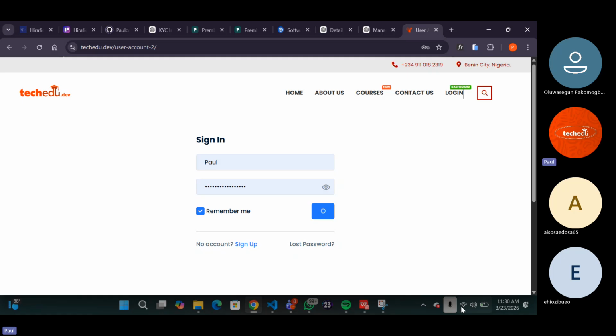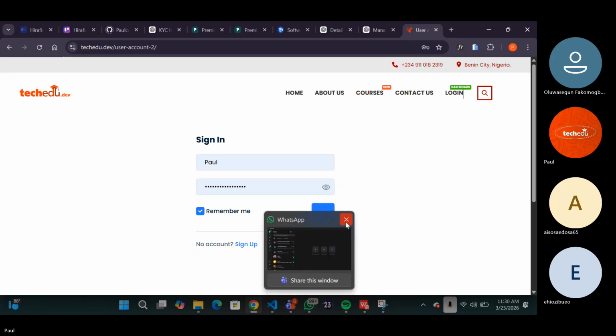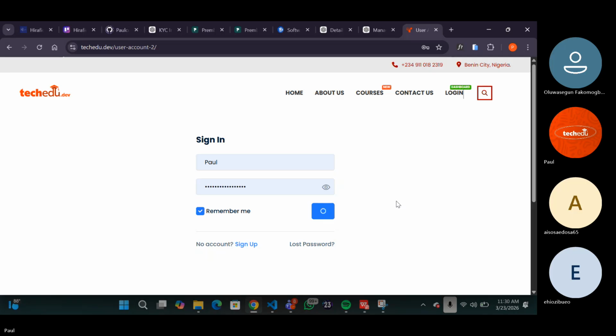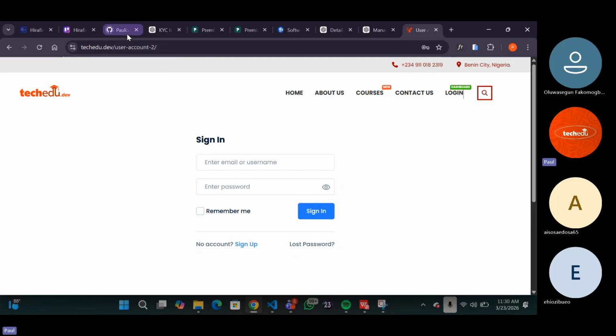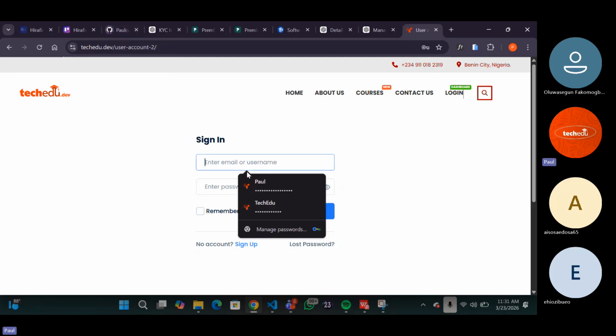Coming, I think I have to. Yeah, it's connected. It's connected. Let me see if I can press it.